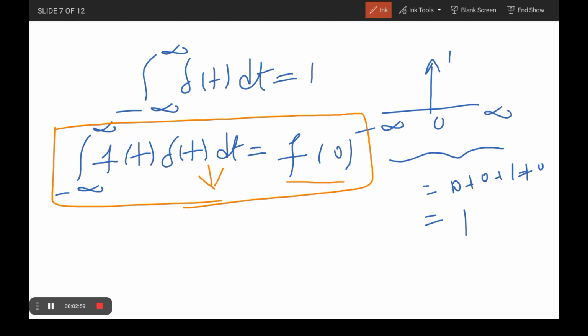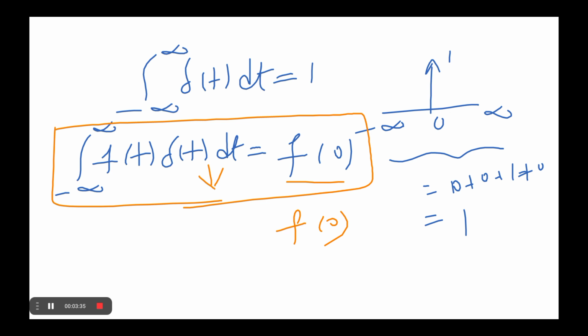One of the important properties is that when any function is multiplied with the impulse function, the resultant is the same function at the shifted value. Because del of t exists only at t equal to 0, the value is f of 0, where f of t is a continuous time function and the shifted interval is also 0.